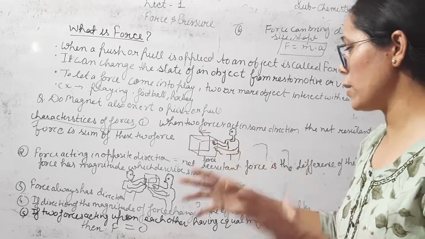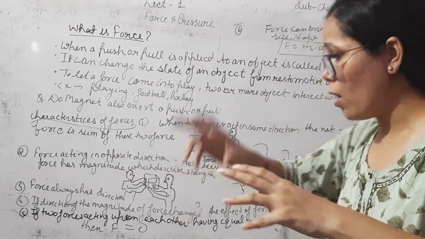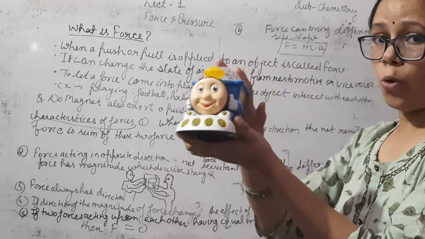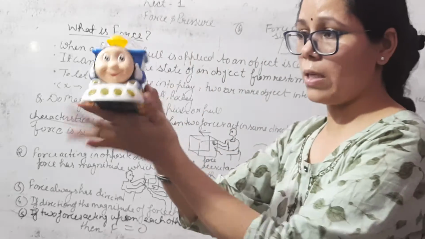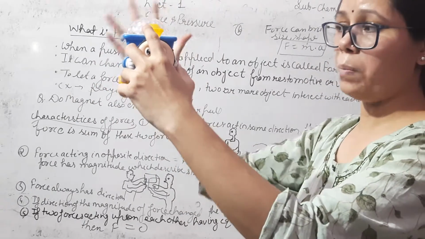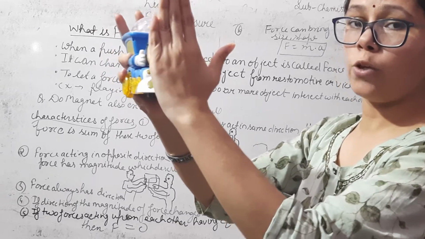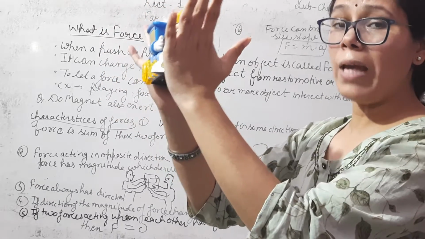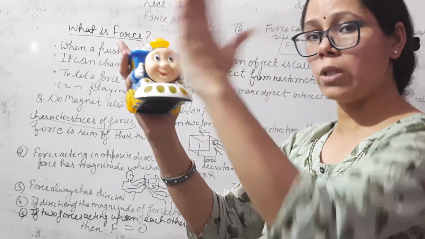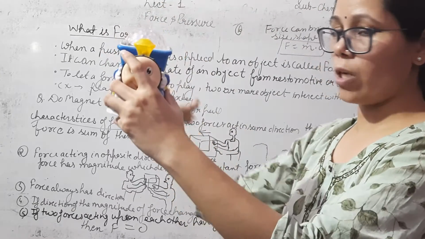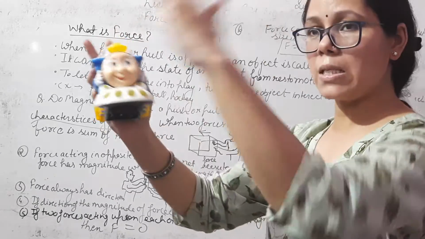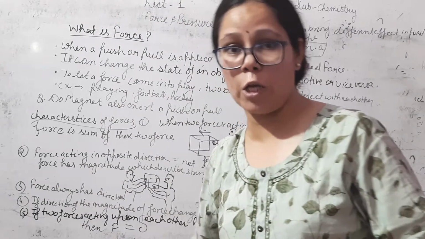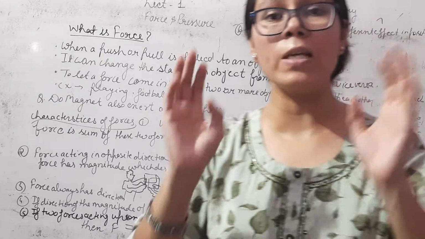Now, if two forces act upon each other, suppose we apply forces from this side and from this side. From this side I apply 2 Newton force, and from this side I apply 2 Newton force. It means we applied equal force from both directions. If the magnitudes of the forces are equal, then the net force will be 0.